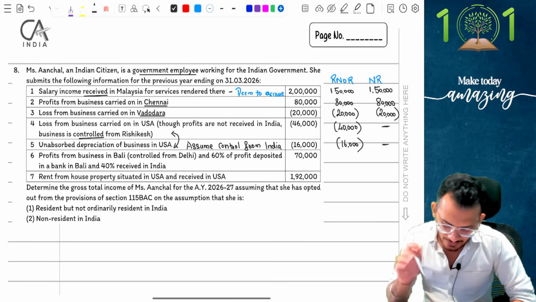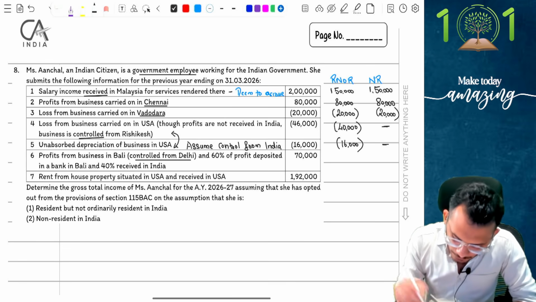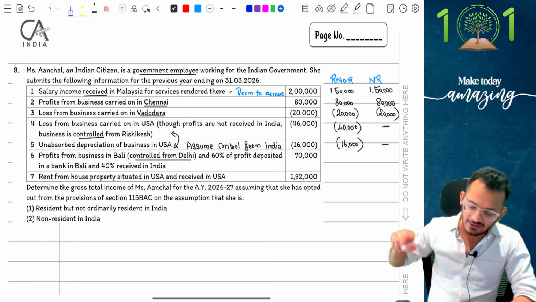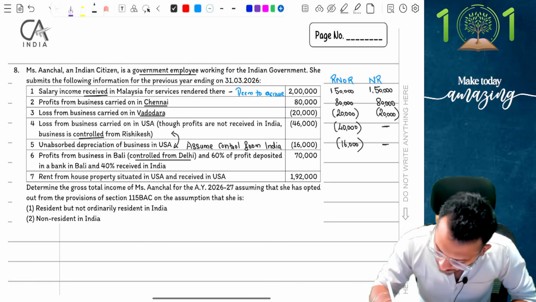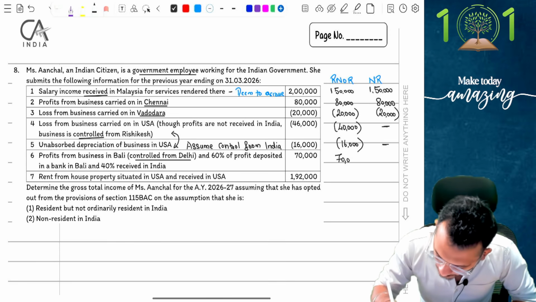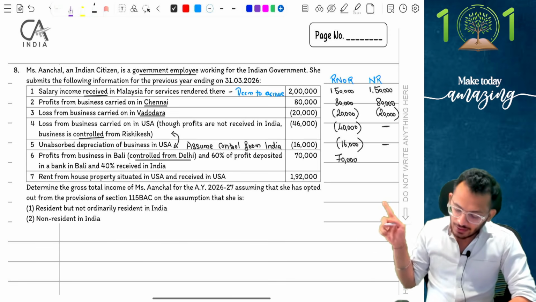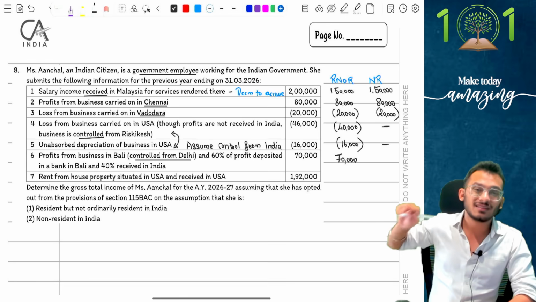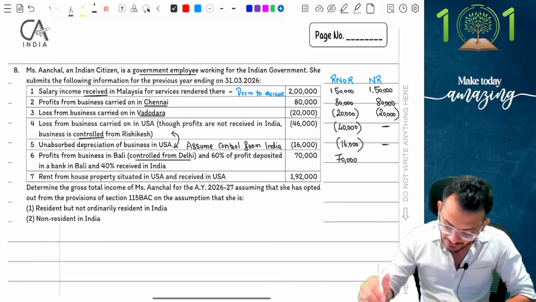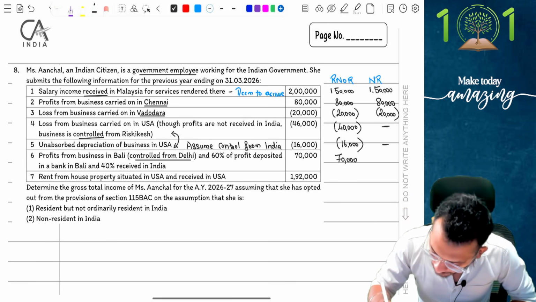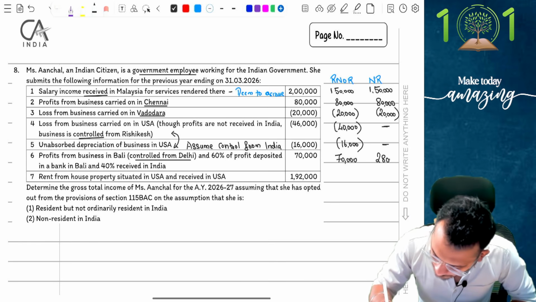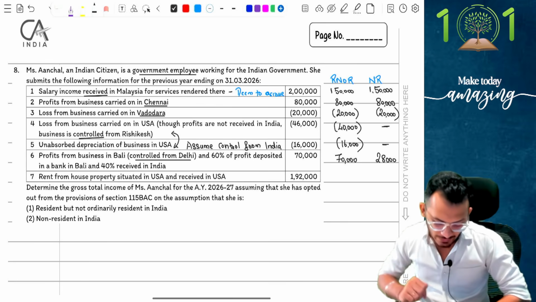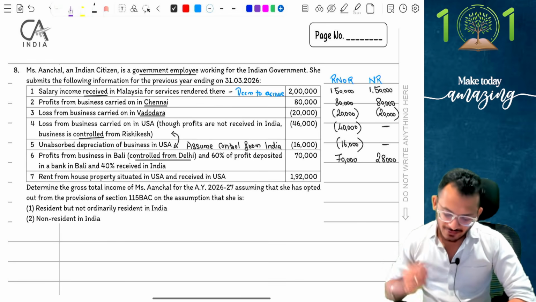Profits from a business in Bali, which is controlled from Delhi. Again, you have seen control from Delhi. 60% is deposited in a bank in Bali, 40% is received in India. Now, people, when it is controlled, it is going to be fully taxable for an R and OR. So, he does not have to worry. Coming to the NR, NR is going to come and say, boss, I am not worried about controllership. I am only bothered about what is received in India. Only 40% has been received in India. So, therefore, I am only going to tax 28,000 rupees. 28,000 rupees. Clear?